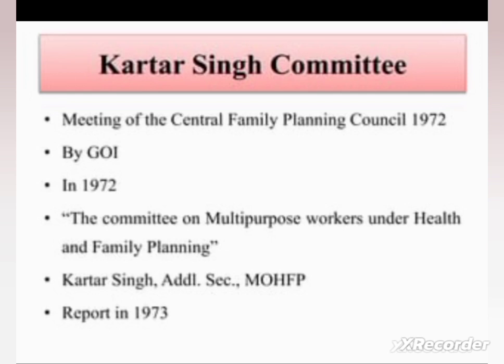Chadha Committee envisaged multi-purpose workers for malaria vigilance, for the surveillance of malaria, and they also gave additional roles like vital statistics and family planning. But the Kartar Singh Committee is known as the Committee of Multipurpose Workers under Health and Family Planning. Under Health and Family Planning, there were no multipurpose workers before; that was constituted by Kartar Singh.